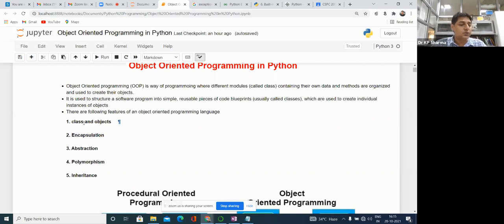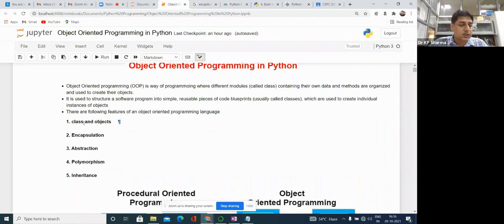Next is encapsulation. Encapsulation is the procedure by which we wrap up the data and the operations into a single module. This is called encapsulation. Next is abstraction. Abstraction means you may not have much detail of the things, but still you are able to perform the operations.